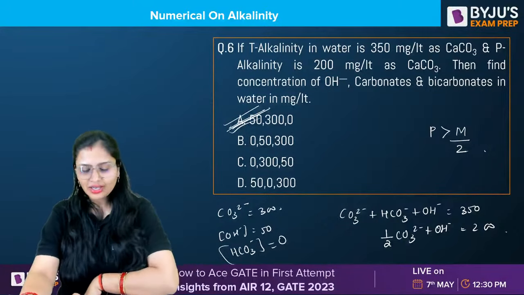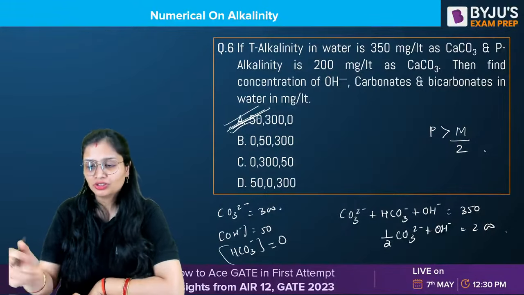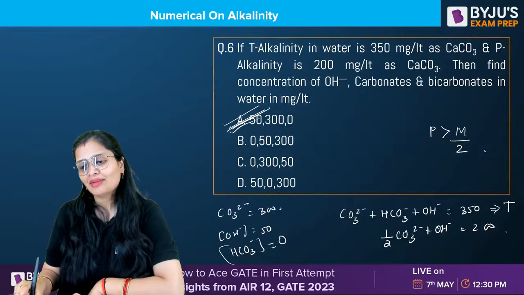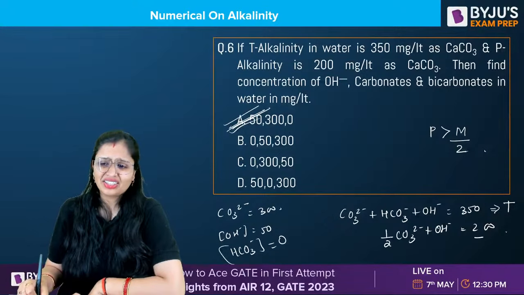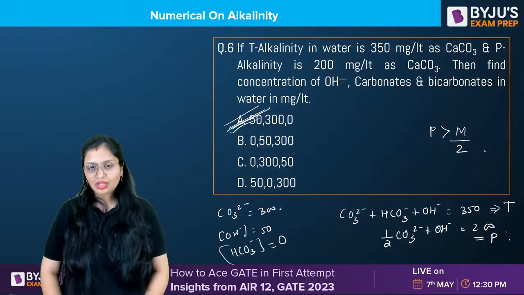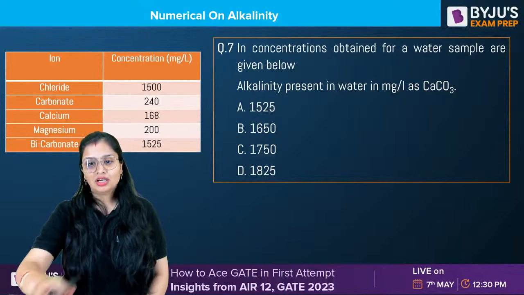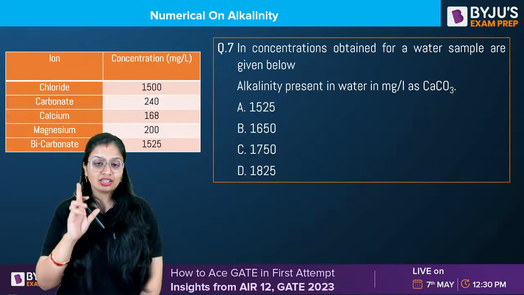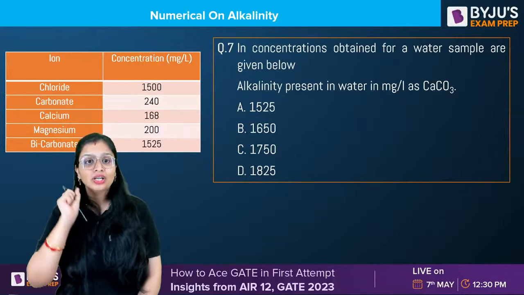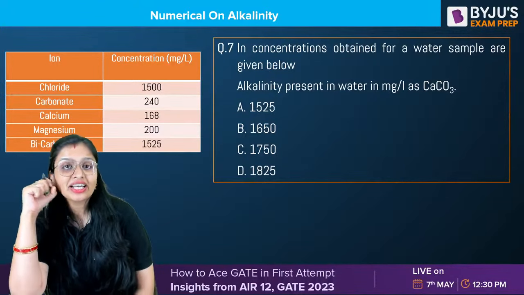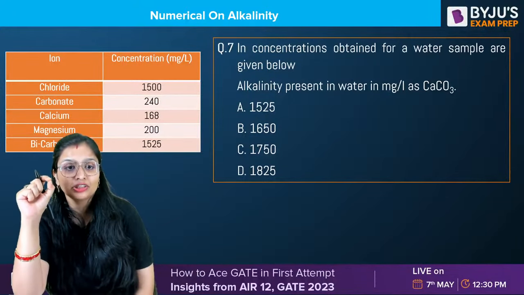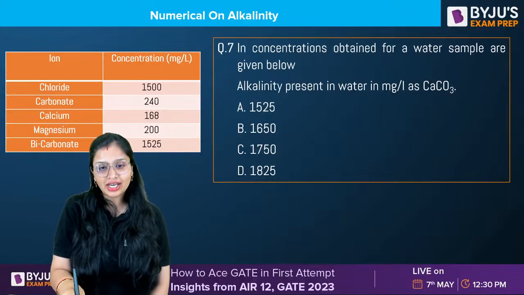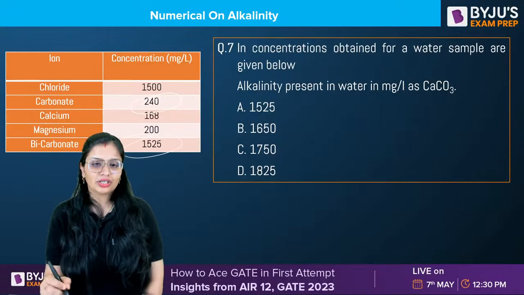Okay. Now, go through the options. This is total alkalinity. We say M, they have said T. They can use anything they want. This is P. Okay. Now, moving to this question. Remember, this question, check it out. They have given the concentration in mg per liter, not in milliequivalents per liter. Here also you have only carbonate and bicarbonate.